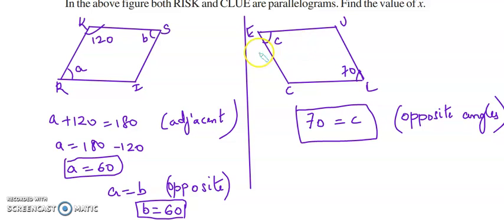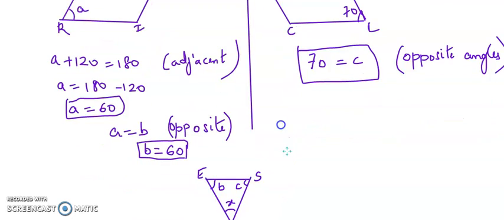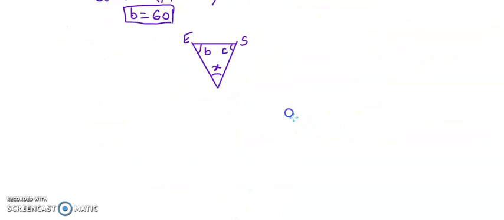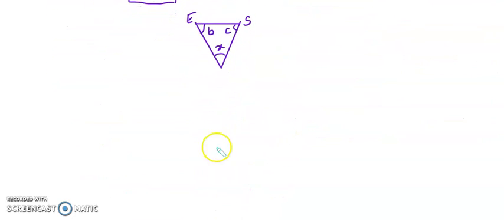It's given that ECLU is a parallelogram, and RISK is also a parallelogram, so we used the rules of adjacent angles and opposite angles. Now in the triangle we have B, C and X. B is 60, C is 70. So in triangle ECO, we apply the triangle rule. What is the triangle rule?